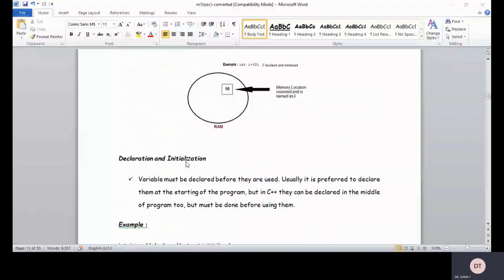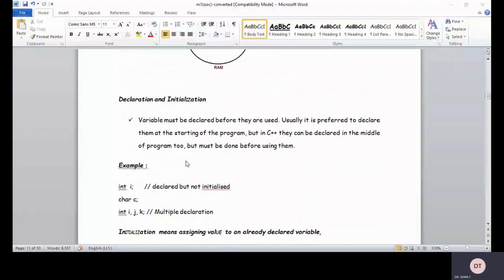They can be declared in the middle of the program too, but it must be done before we start using that variable. Example: int i declared but not initialized, char c. When we want to do multiple declaration of variables, i, j, k, this is a multiple declaration.